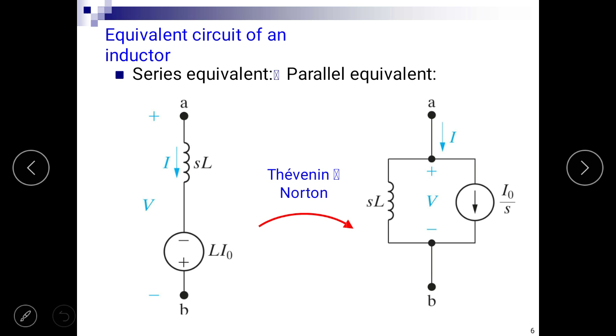Now equivalent circuit of an inductor. Inductor in S domain is represented as sL plus L i(0), where L i(0) is initial voltage in the inductor. sL is voltage across inductor in steady state. Similarly, for a parallel equivalent circuit, sL is impedance of the inductor and i(0) upon s is current source, that is initial value of the current.